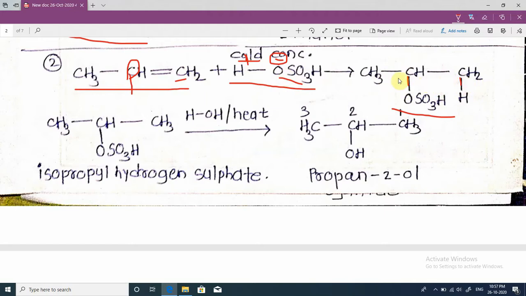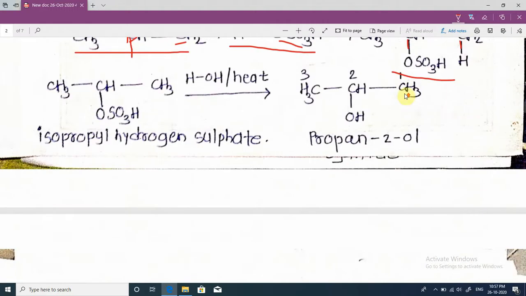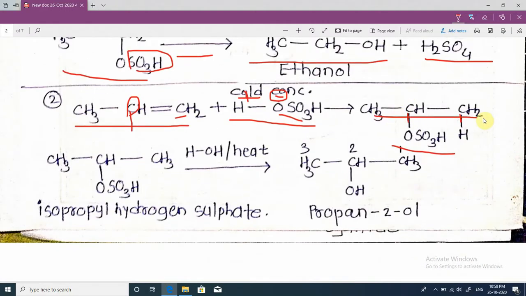propyl hydrogen sulfate, isopropyl hydrogen sulfate.